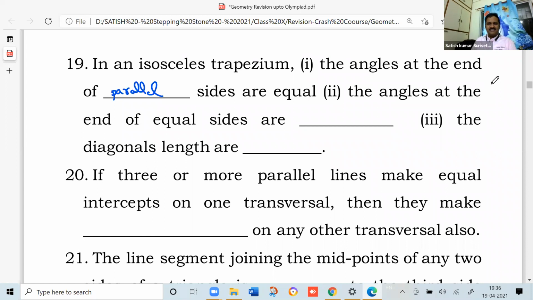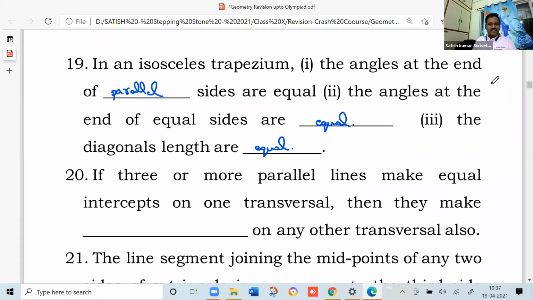The angles at the end of equal sides are equal. The diagonal lengths are, this you can guess easily, equal.